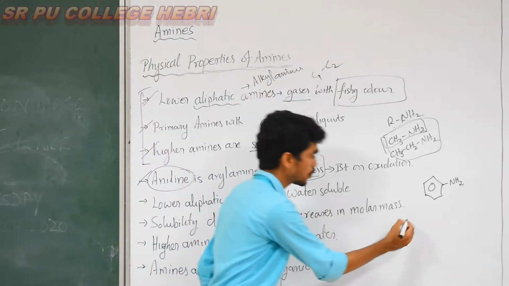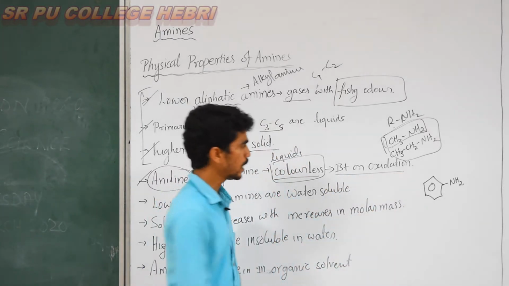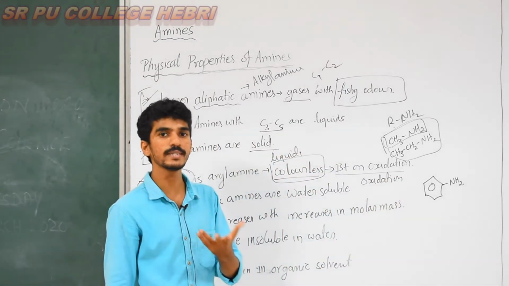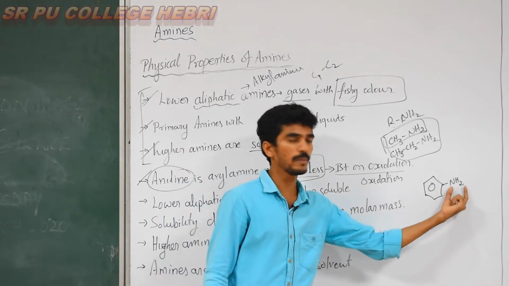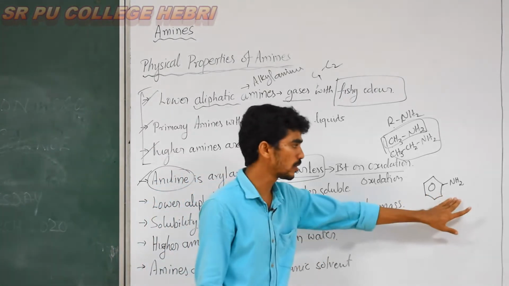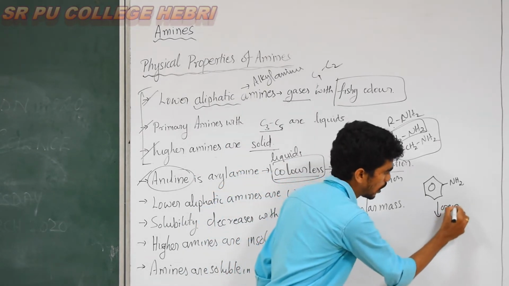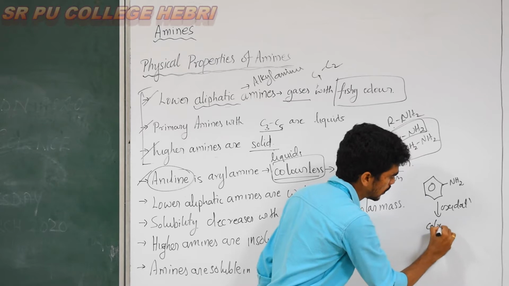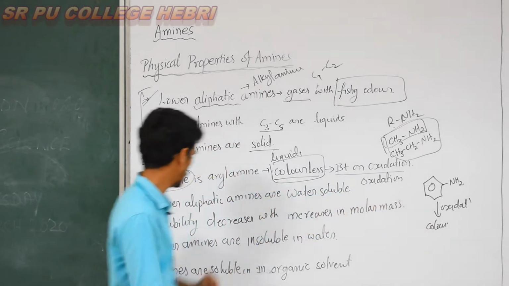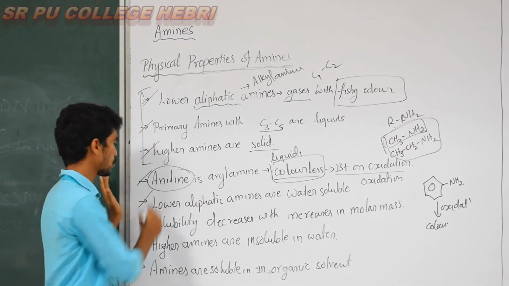But when it is exposed to the air, the atmosphere, it will get color due to oxidation. On oxidation it changes color. What can happen on oxidation? NH2 may become NO2, it may be converted into a nitro compound because of the oxidation. But in a preserved state it remains colorless. That is the states of the amines. Next we'll move to solubility.